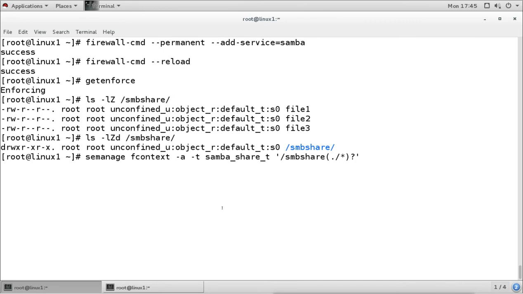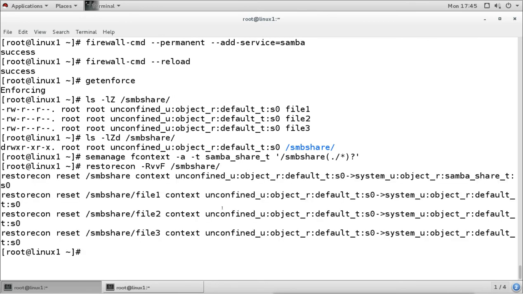This is the way to assign the label permanently, and after that we will run the command restorecon recursively and forcefully, so that every file inside the directory will also be restored, and everything will now be changed.